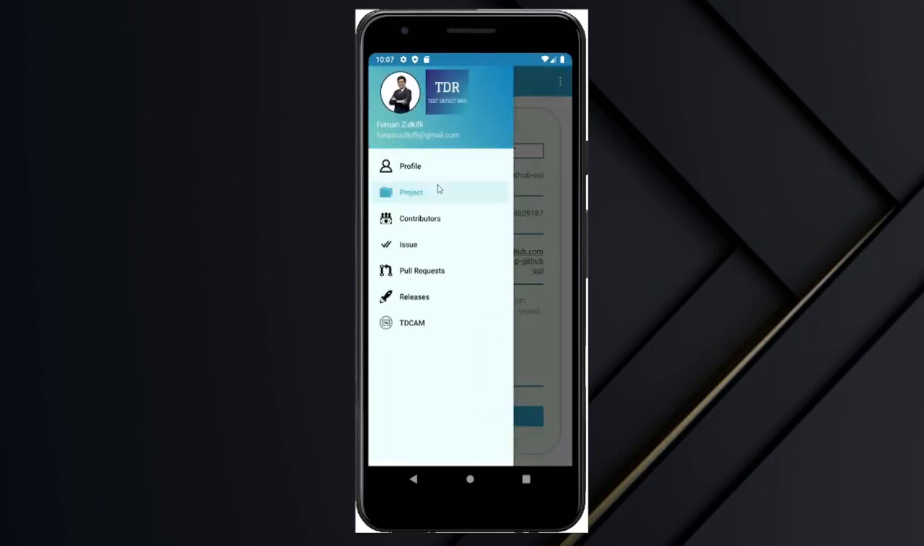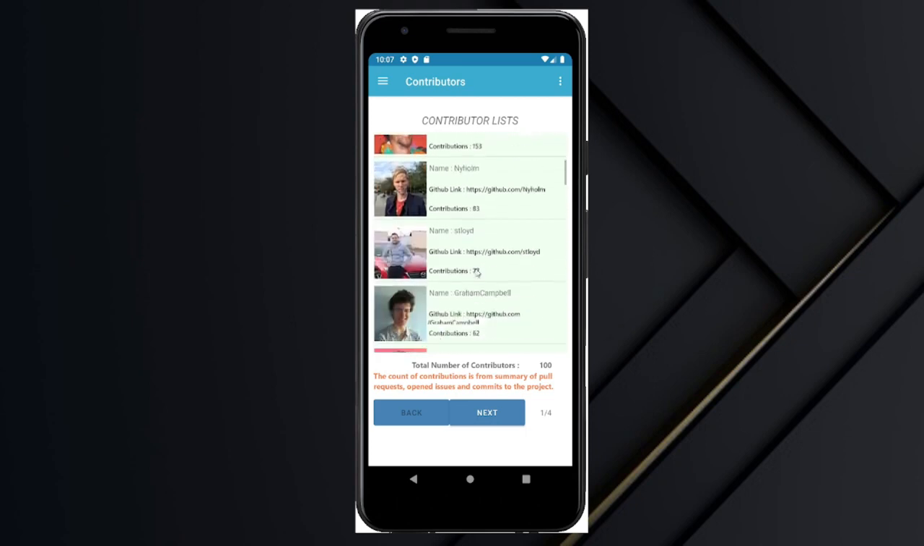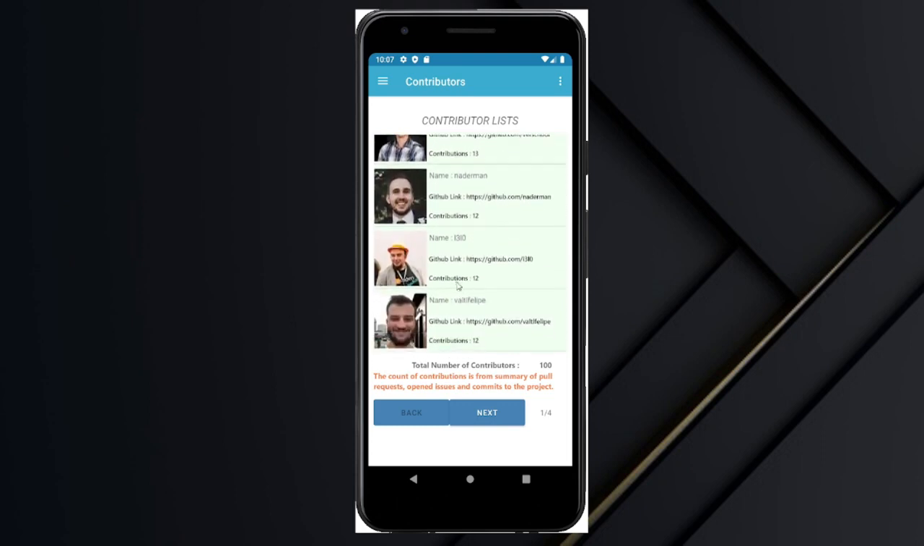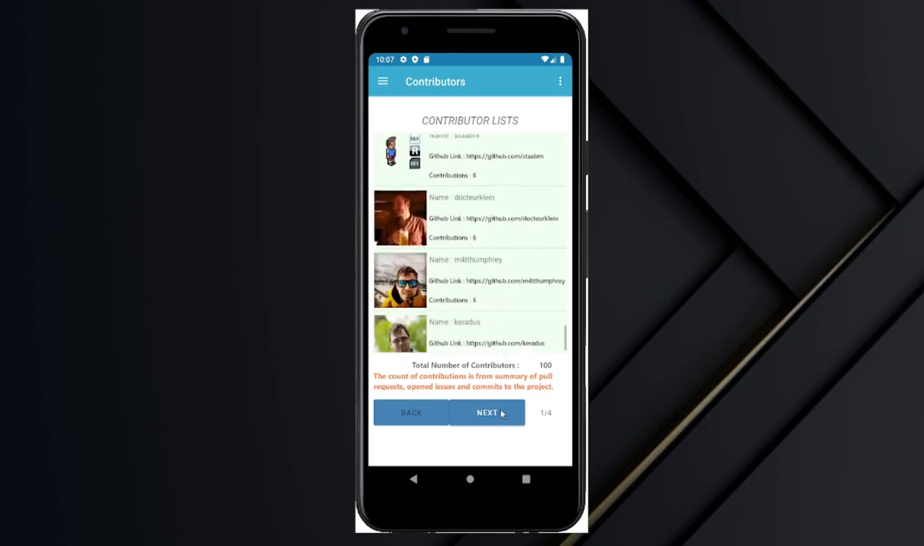The next part I will show is contributors. Contributors are the ones who contribute to this project repository, which is PHP GitHub API. The number of contributions refers to the summary of pull requests, open issues, and commits to the project. This is their profile picture and this is their name. You can scroll down below to see the list of them. I sort their names by contribution number from highest to lowest. As you can see here, there are around 100 contributors that contribute to this project.